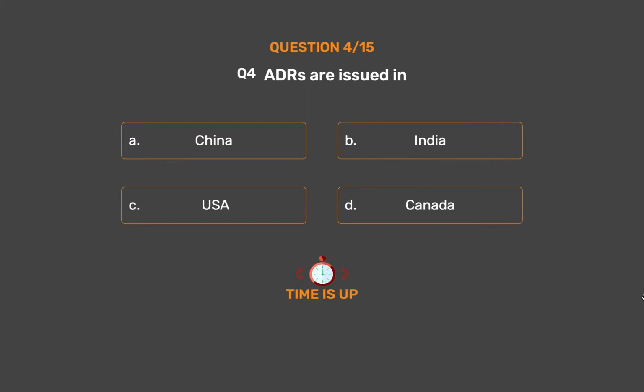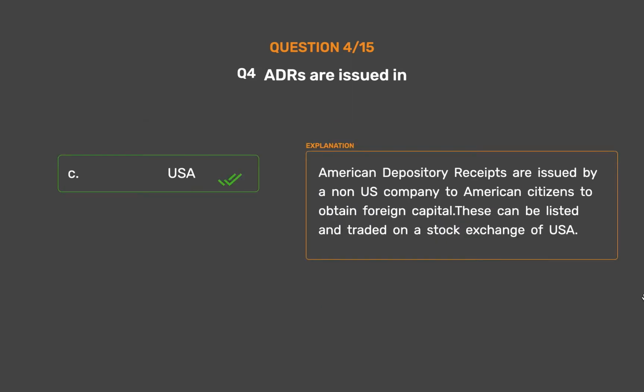The correct answer is Option C. USA. American depository receipts are issued by a non-US company to American citizens to obtain foreign capital. These can be listed and traded on a stock exchange of USA.